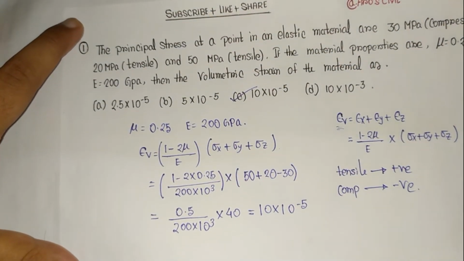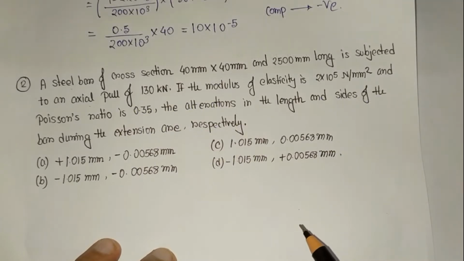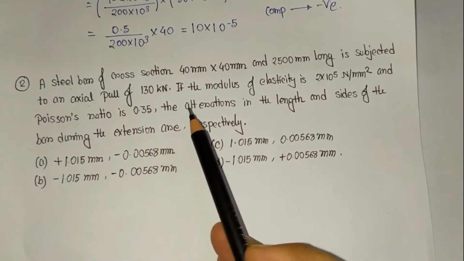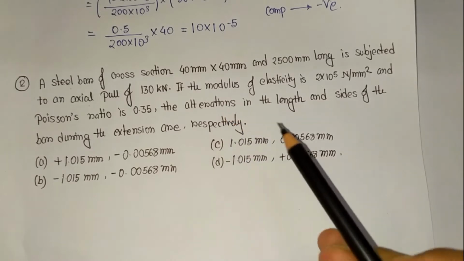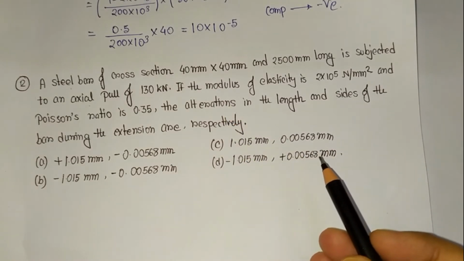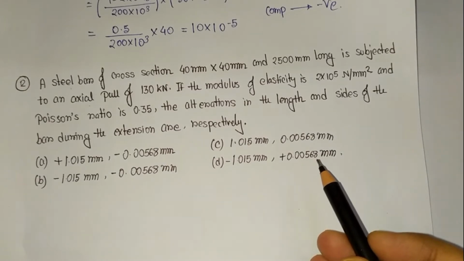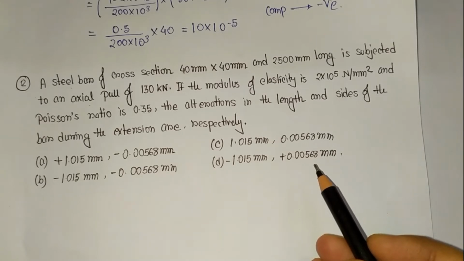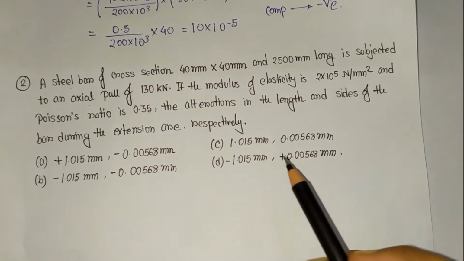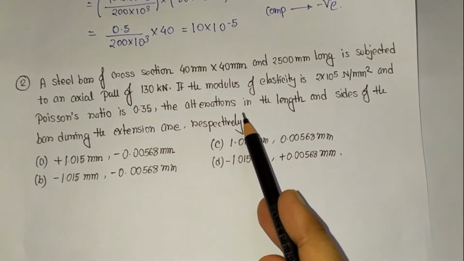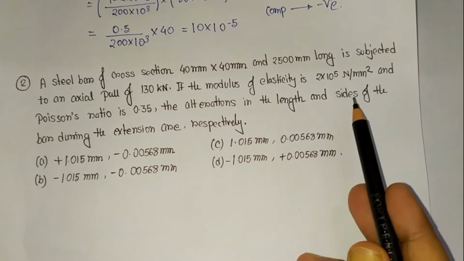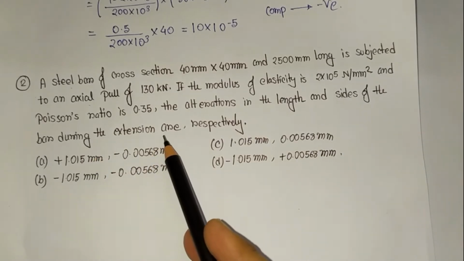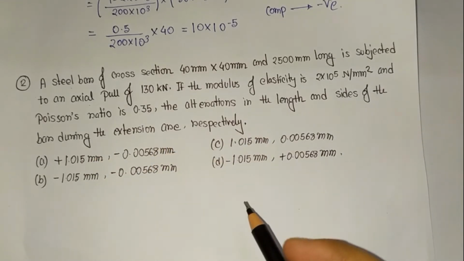Now the next question. The question is: a steel bar of cross section 40 mm by 40 mm and 2500 mm long is subjected to an axial pull of 130 kilonewton. If the modulus of elasticity is 2 into 10 to the power 5 newton per millimeter square and Poisson ratio is 0.35, the alterations in the length and sides of the bar during the extension are respectively.